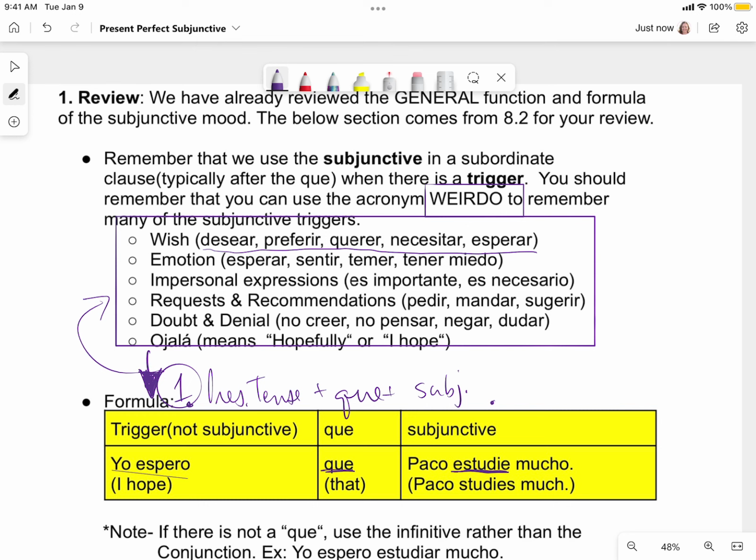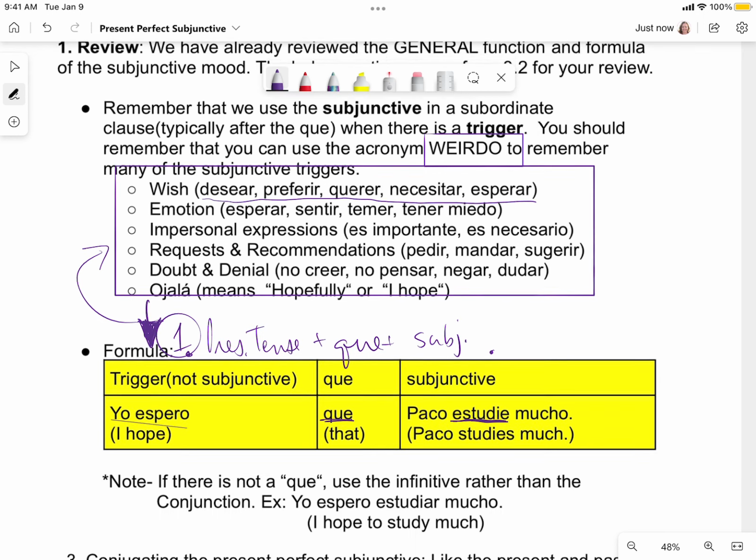Again, we're talking about wishes, emotions and personal expressions, requests and recommendations, doubt and denial, and ojalá. These are things that are not concrete. I think of these as the gray, wishy-washy feelings instead of the concrete, black-and-white, factual statements. So you can think about the subjunctive as being that wishy-washy gray area. But again, we have to have two separate clauses, and that first clause, the independent clause, has to be a specific wish, emotion, personal request, doubt, denial, or ojalá before we can use the subjunctive in the dependent clause.